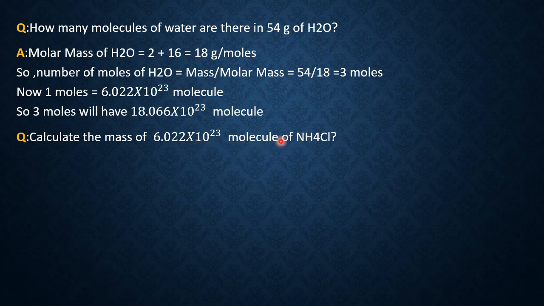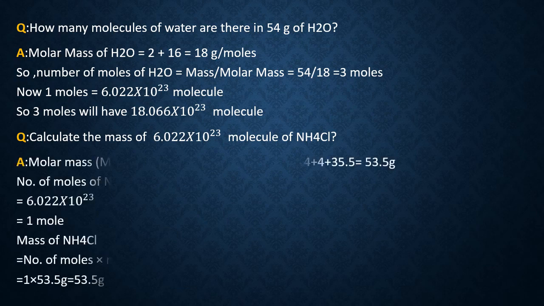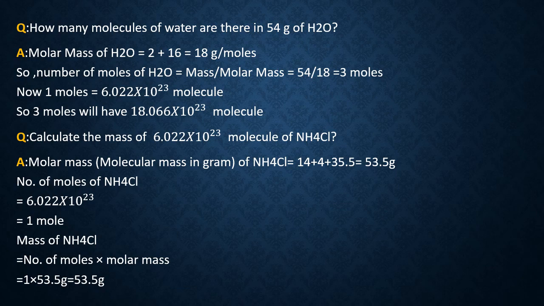What is 1 mole? 1 mole means gram molecular mass of ammonium chloride. So 6.022 into 10 to the power 23 molecules of NH4Cl means 1 mole, and that 1 mole of ammonium chloride is nothing but the gram molecular mass or molar mass of ammonium chloride. That turns out to be 53.5 grams.